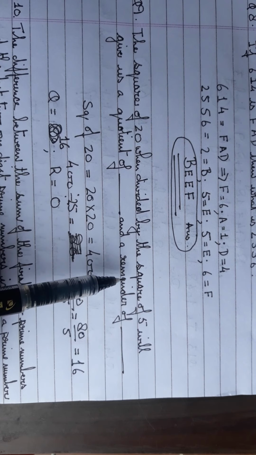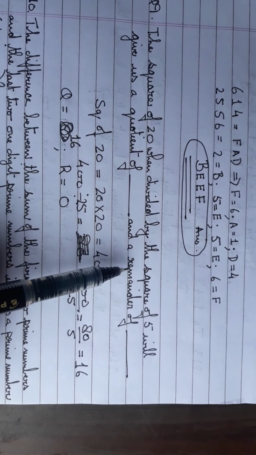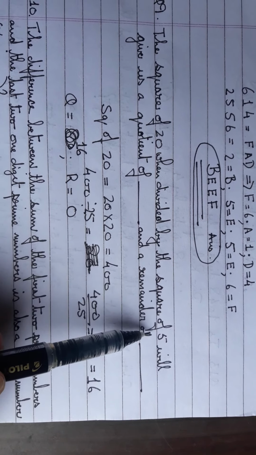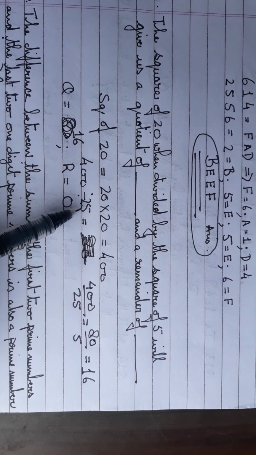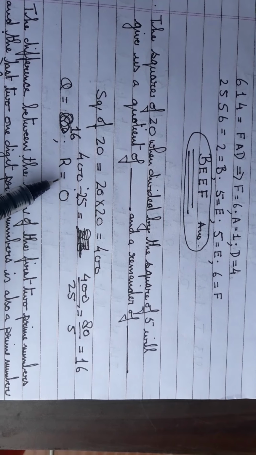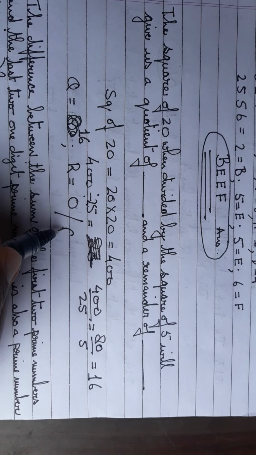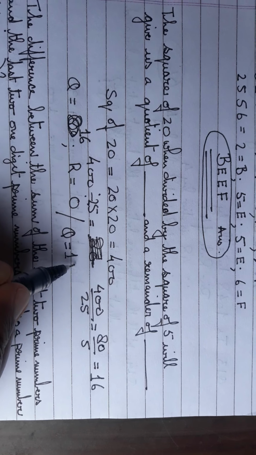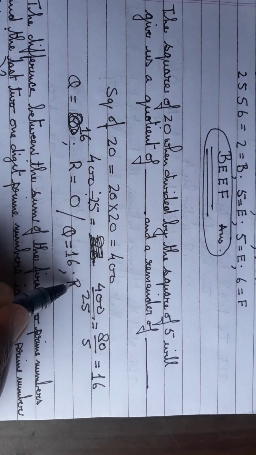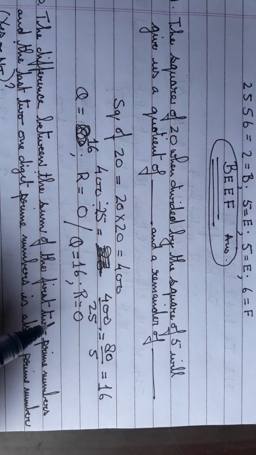At times when you don't read the question carefully, this might happen. So the square of 5, it has to be divided by 25. So the quotient will be 16 and the remainder will be 0. For your clarity, let me write it here again. Quotient is 16 and the remainder will be 0.